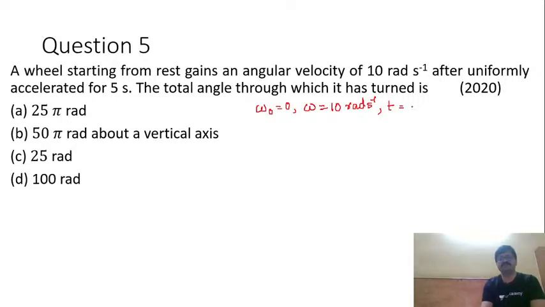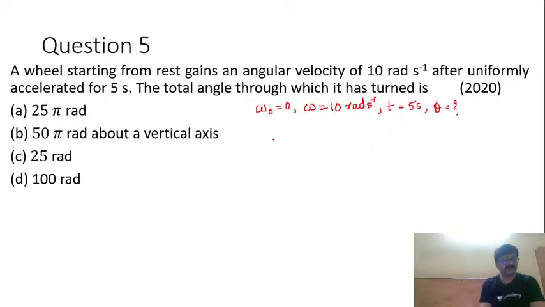10 radian per second after uniformly accelerated for 5 seconds. So t is equal to 5 seconds here. Now total angle through which it has turned. So we are supposed to find theta here. But prior to that, I should find angular acceleration, that is alpha. Firstly, I'll find alpha.